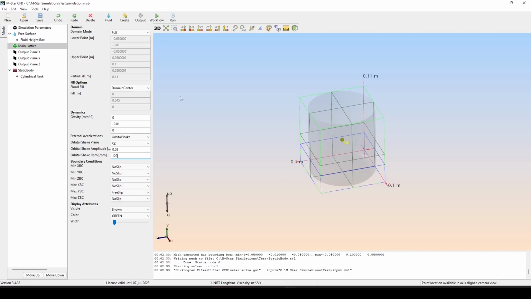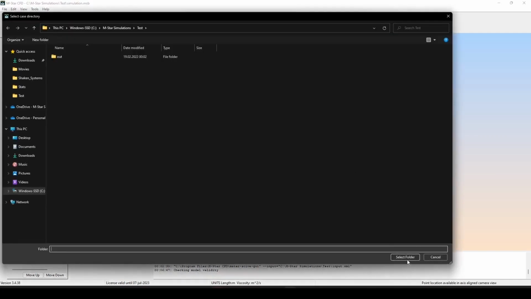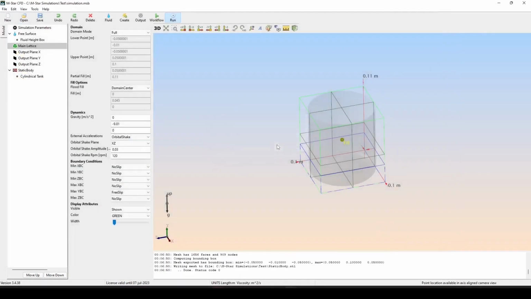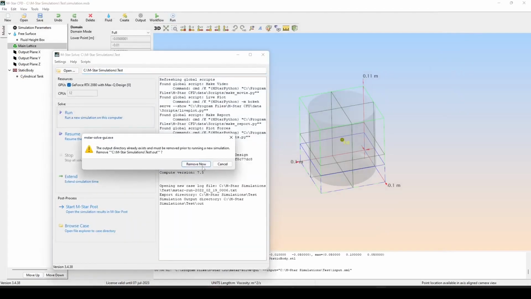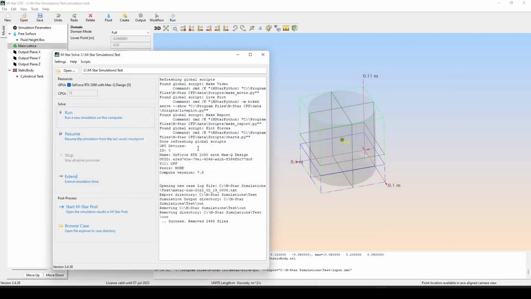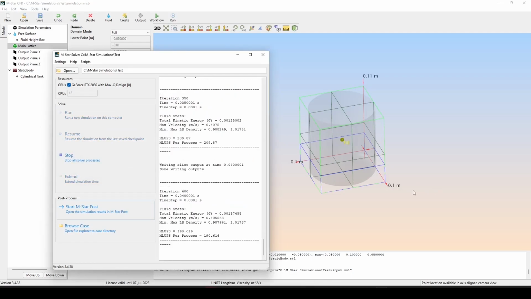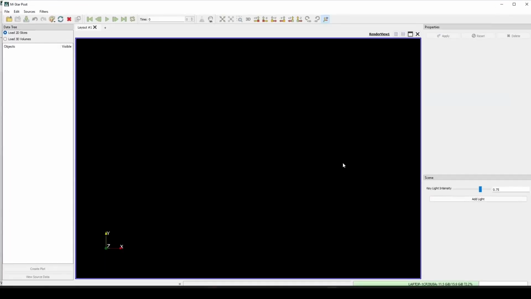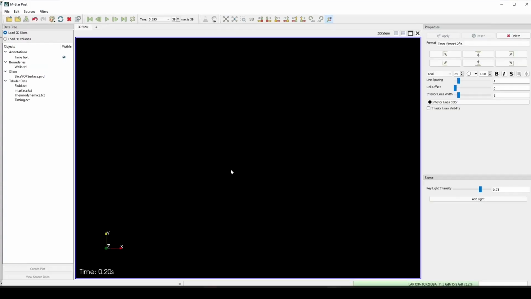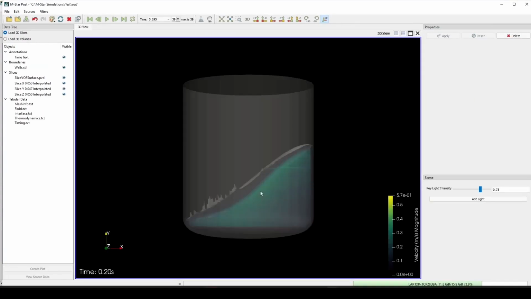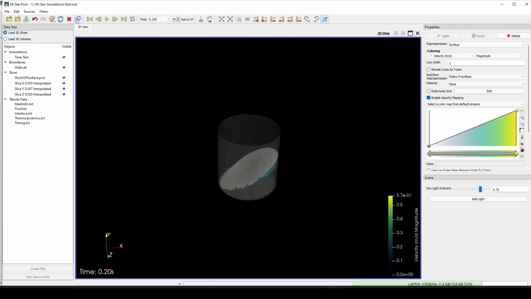So let's go ahead and run the simulation. We will now see some circular motion with the fluid in the model. Let's refresh our data and turn on the lab frame and press play.